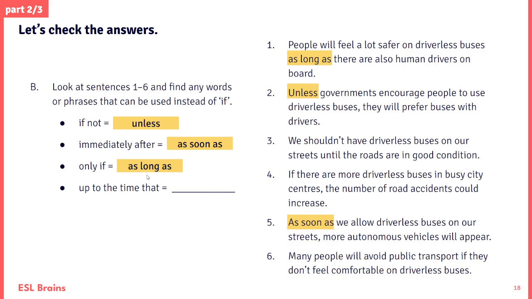And then the last one is up to that time, and we're talking about until. We shouldn't have driverless buses on our streets until the roads are in a good condition, up to that point in time. Okay.